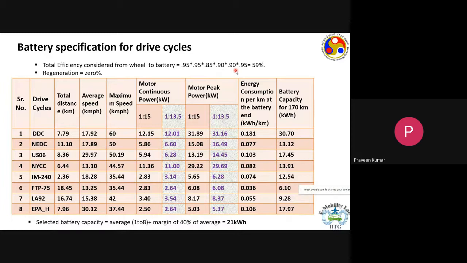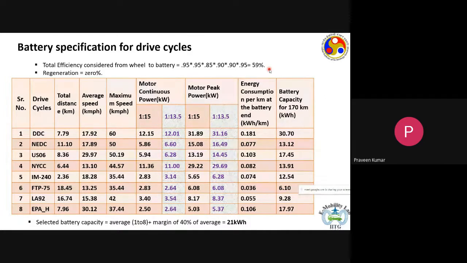And then again a DC to DC converter, which would again have an average efficiency of around 90%. And then you have the battery, which has its own efficiency, around 95% discharge efficiency. Everything taken together, the complete efficiency of the drivetrain, the average value, will be around 60%, 59% to be more precise. And we do not consider regeneration for the time being, 0% regeneration.